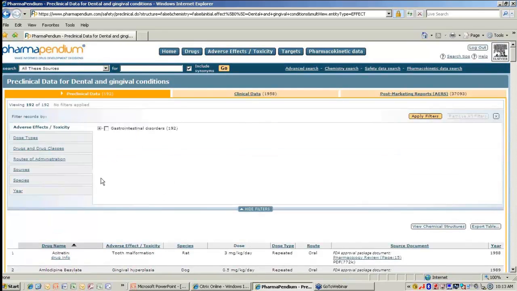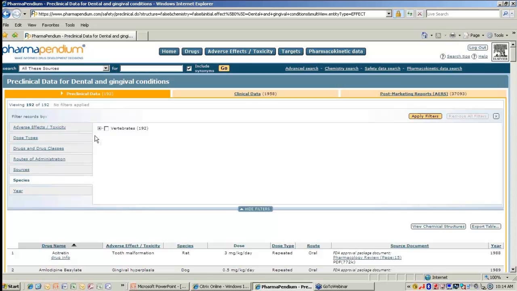And this tab allows us to search by various different parameters, either by adverse effect, which we are already doing, which is why you only see one option. We can do it by dose types, drugs and drug classes, routes of administration, sources, so what kind of FDA documents specifically do we want to search by. We can do it by species or also the year.